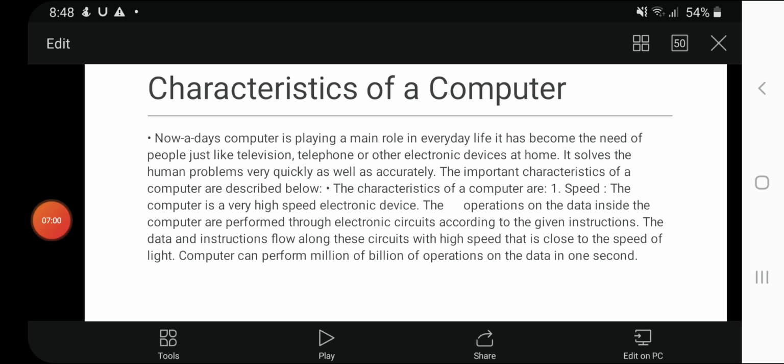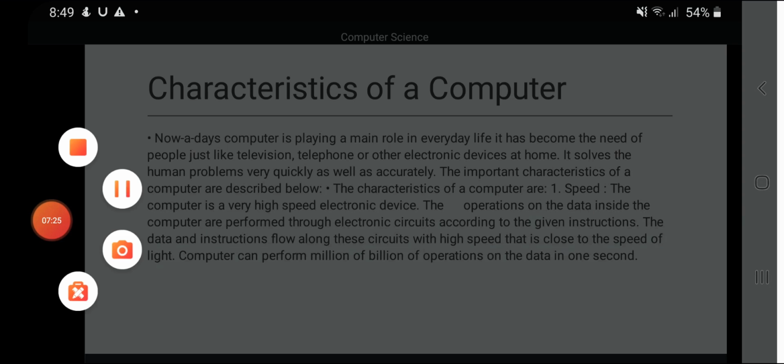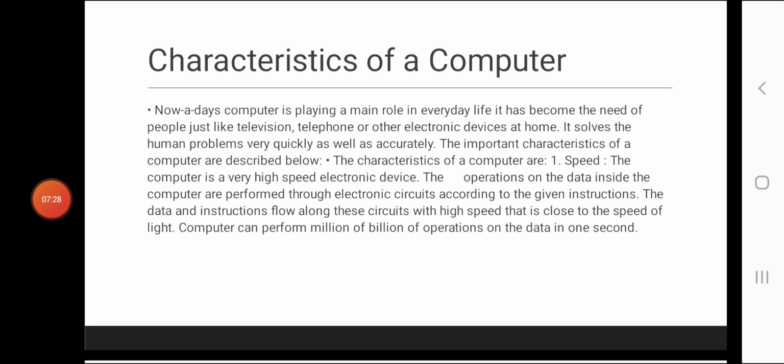Now the next topic is the characteristics of a computer. Nowadays, the computer is playing a main role in everyday life. It has become a need of people, just like television, telephone, or other electronic devices at home. It solves human problems very quickly as well as accurately. The important characteristics of the computer are described below. There are many characteristics like readability, reliability, accuracy, storage, consistency, communication, recalling, control sequence, and cost reduction.